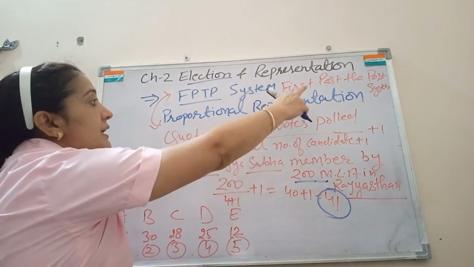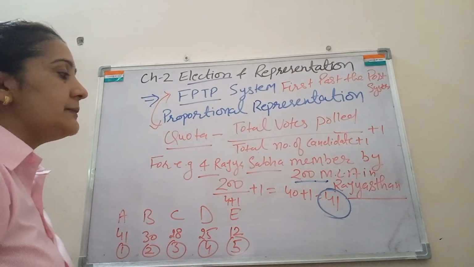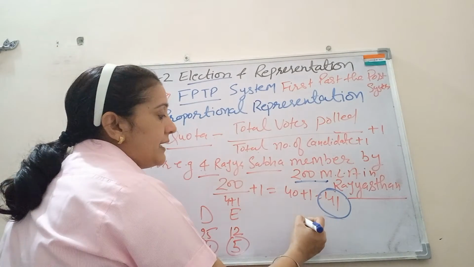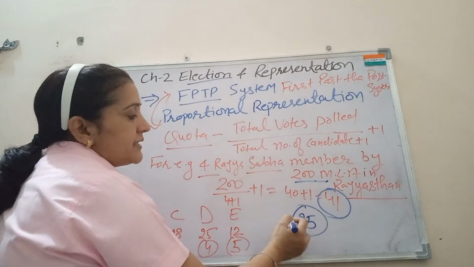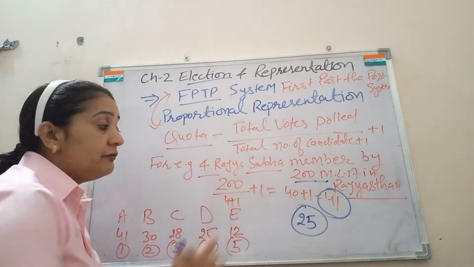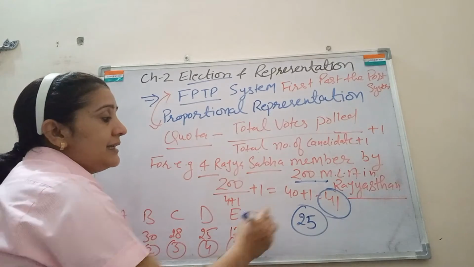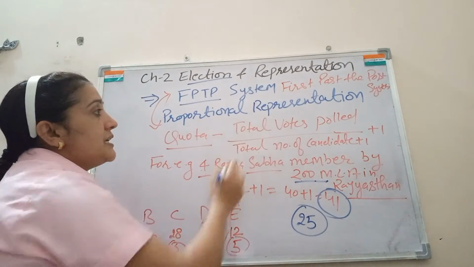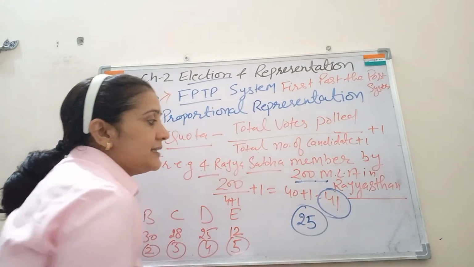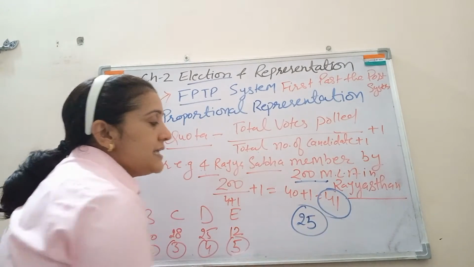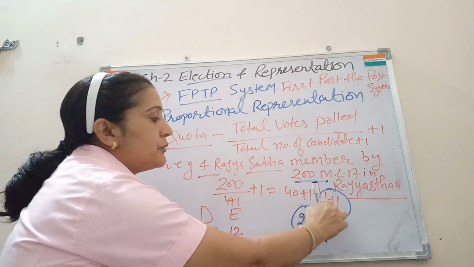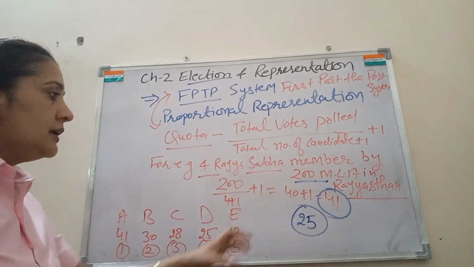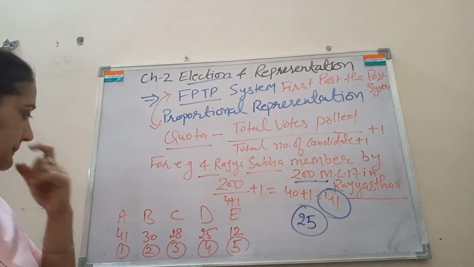In the first past the post system, even a candidate who gets 25 as the maximum number of votes can be declared winner. But in proportional representation, it doesn't happen like this. The minimum quota is fixed by this formula. So in this case, we have a minimum quota of 41 votes. So let us see.